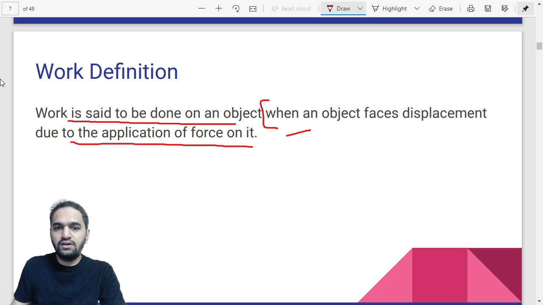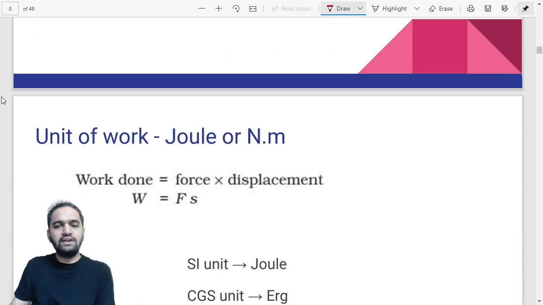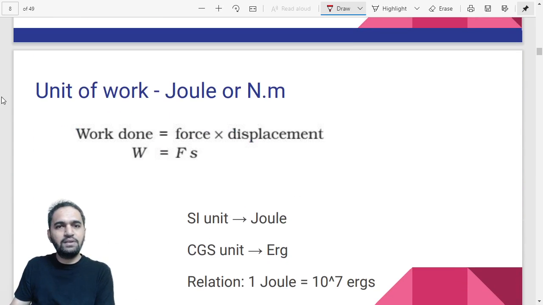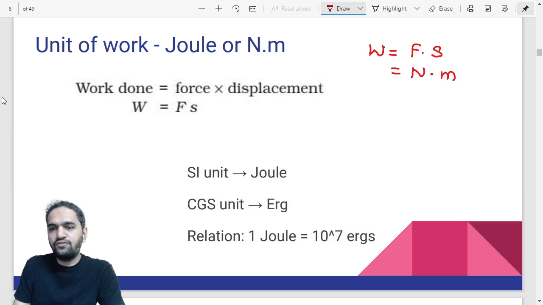Now moving on, this is just the work definition. You just have to understand that if force is applied on an object and it moves from one place to another, then it is called work done on that object. That's it. Now what can be the unit of this? The formula for work is force into displacement, right? What is the unit of force? Unit of force is Newton. And the unit of displacement is meter. So the unit will be Newton meter.